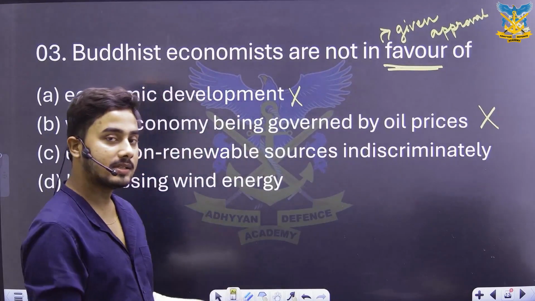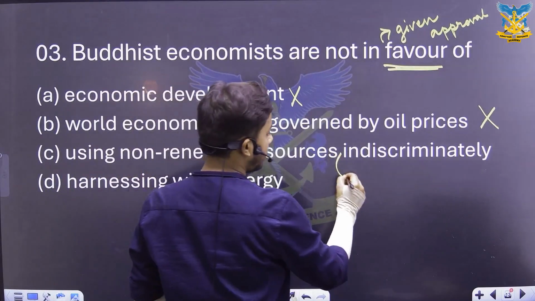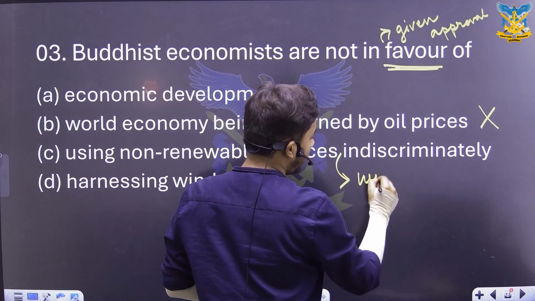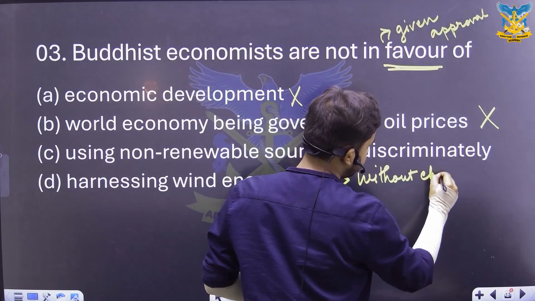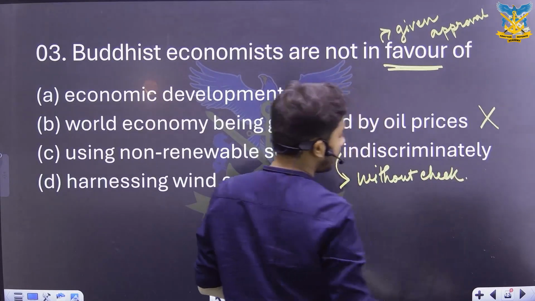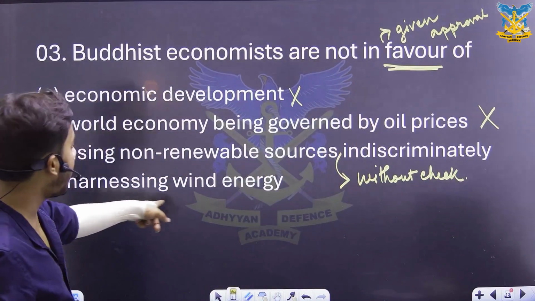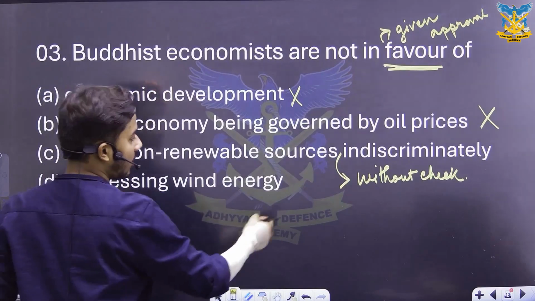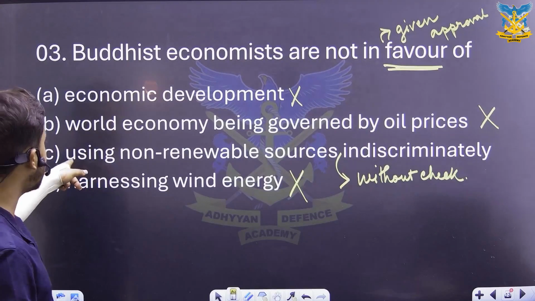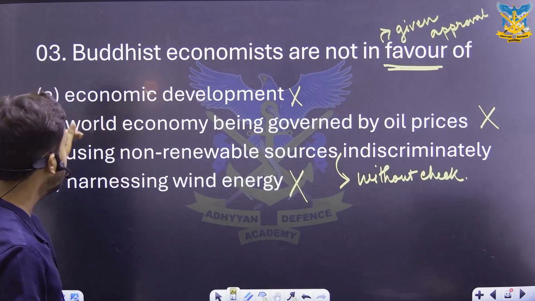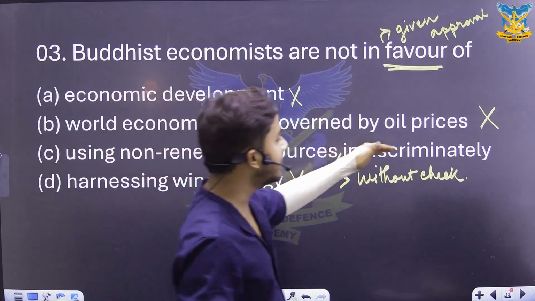तो indiscriminately मतलब without a check. And lastly, we have harnessing wind energy. तो wind energy की कोई बात तो थी नहीं passage में, so we are crossing it out. Speaking about statement number C, using non-renewable sources indiscriminately.